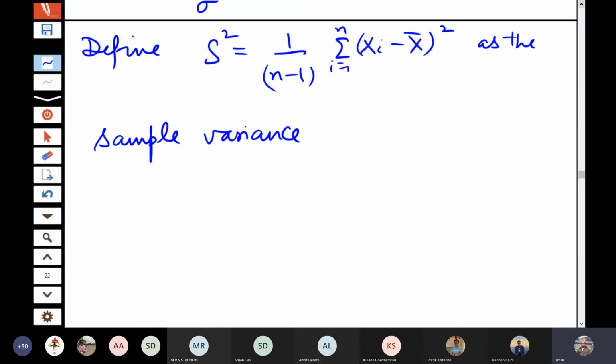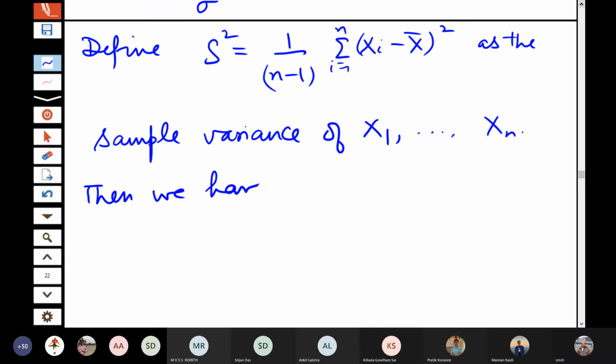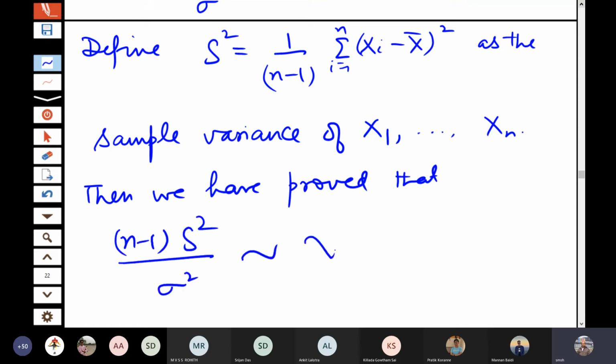So we define this s square as a sample variance of x1, x2, xn. Then what we have shown is that (n minus 1) s square by sigma square follows chi square n minus 1. So this establishes chi square formally as a sampling distribution when we are sampling from a normal distribution.